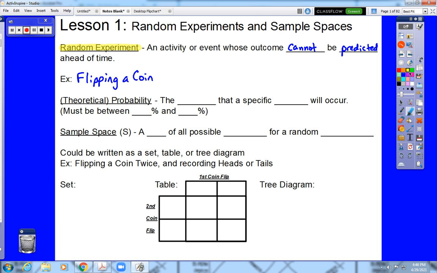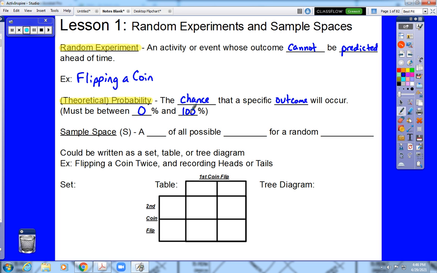What we're going to be talking about is the idea of probability. Now, when you hear probability, and we're talking about the SAT, we're talking about theoretical probability for the most part. Theoretical probability is the theoretical chance that a specific outcome will occur. Now keep in mind that that number has to be between 0% and 100%.